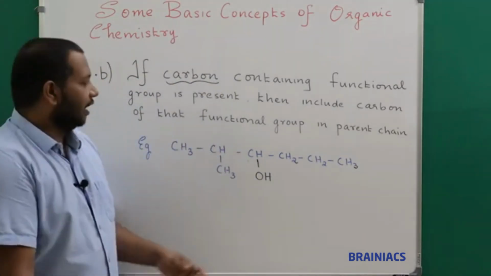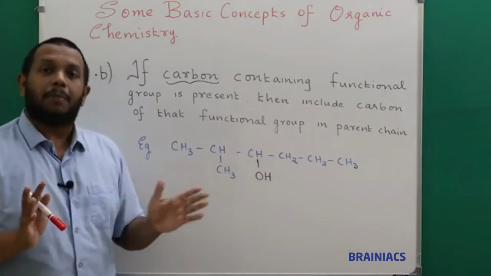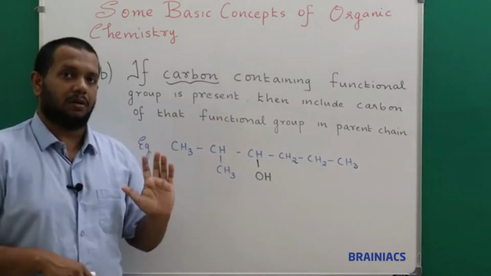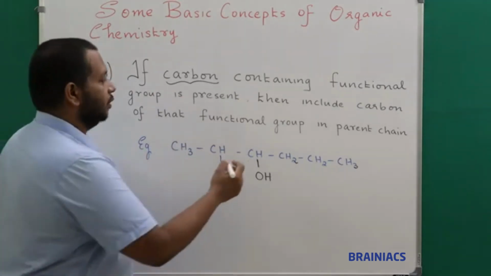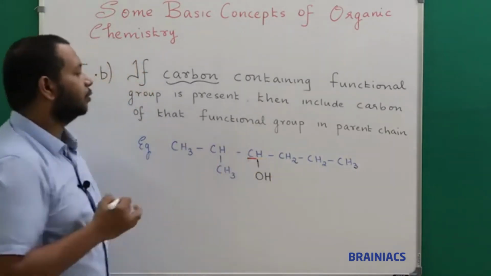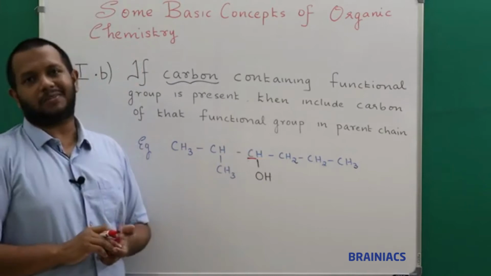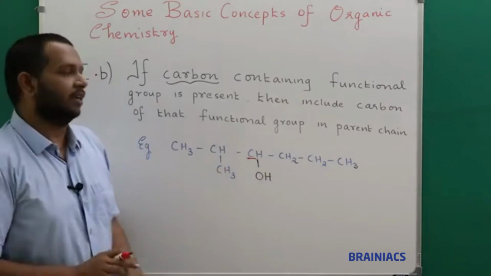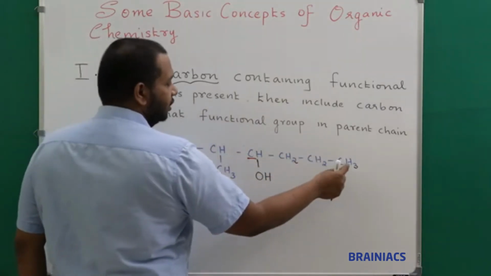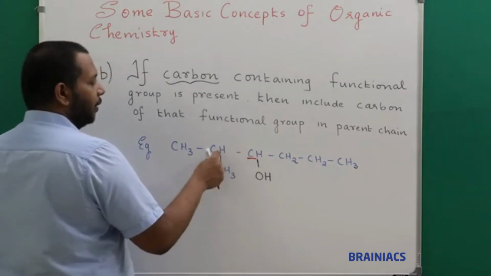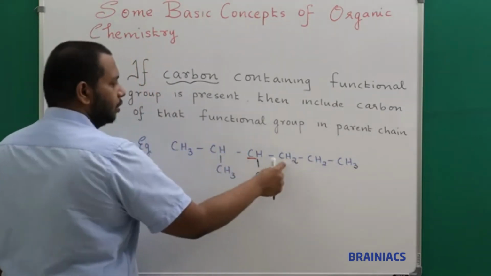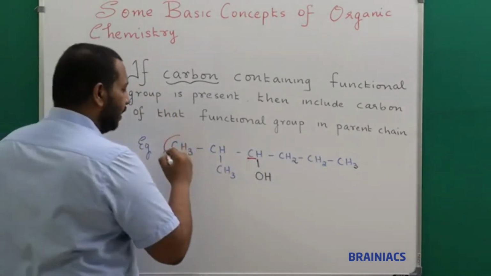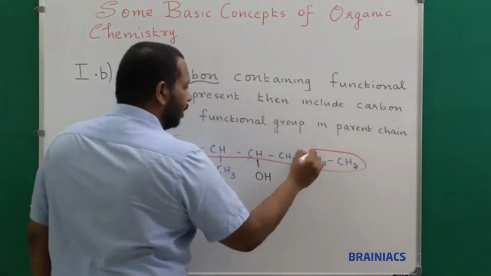Okay, so if you see here, I know that this is a functional group, I understood. But whether it is a carbon containing functional group? No. Then what the rule says is to include the carbon that is connected to the functional group. So I know that this is the carbon which is connected to the functional group. So this carbon should be part of my parent carbon chain. It does not say that from here we need to start. It should be part of the parent carbon chain. Now I can select the longest parent carbon chain 1, 2, 3, 4, 5, 6, either in this way, or 1, 2, 3, 4, 5, 6, either in this way. Both ways if you select it, you will get the same name. So I can say this is my parent carbon chain.